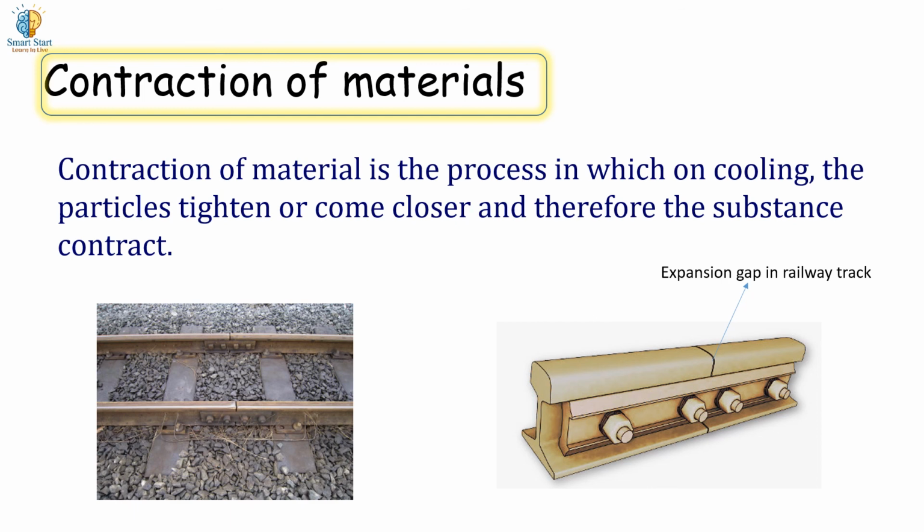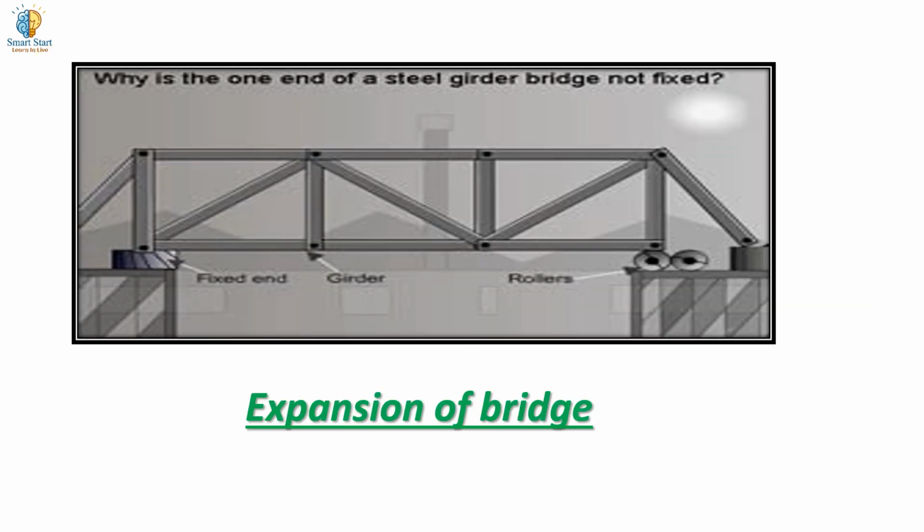To overcome problems arising from such properties, gaps are kept while building railway tracks, long bridges, metal bridges, cement roads and flyovers. Such gaps are called expansion gaps.